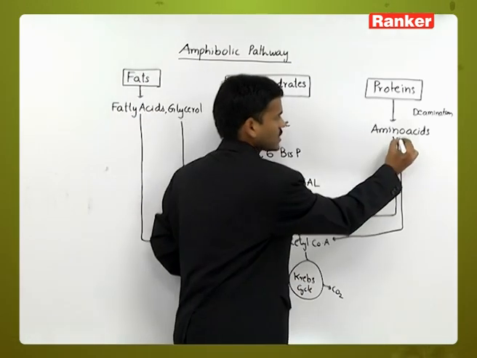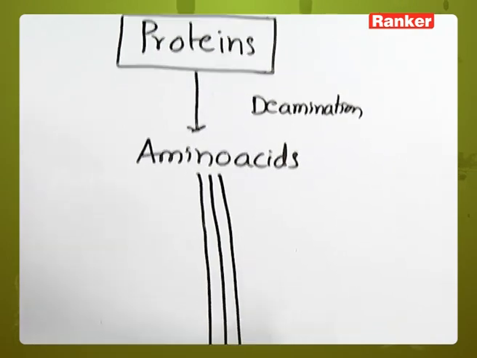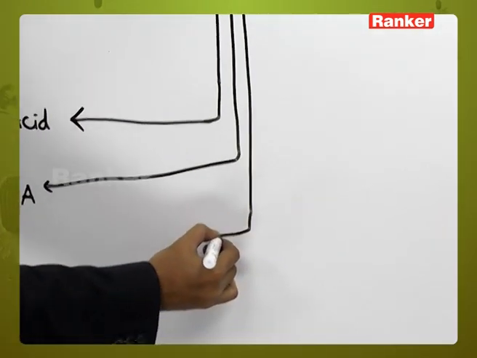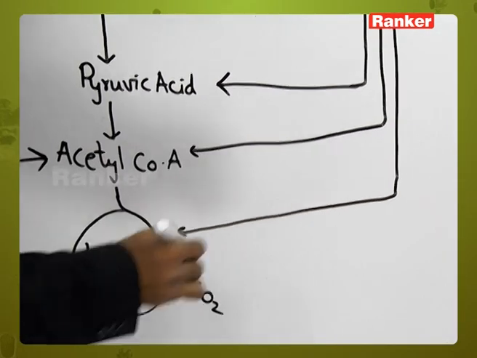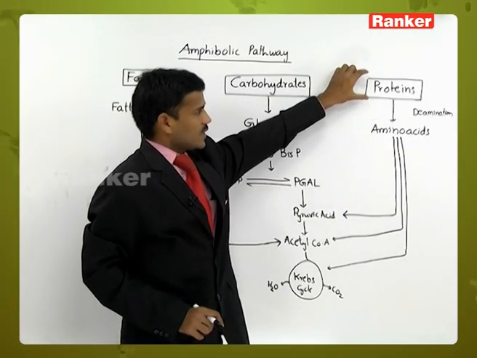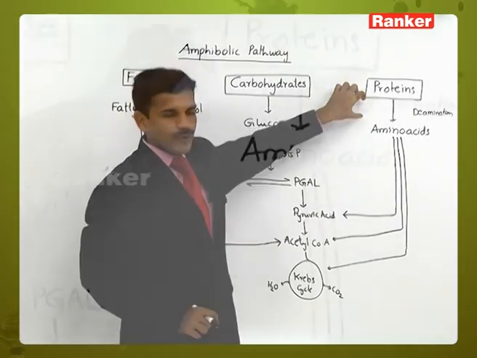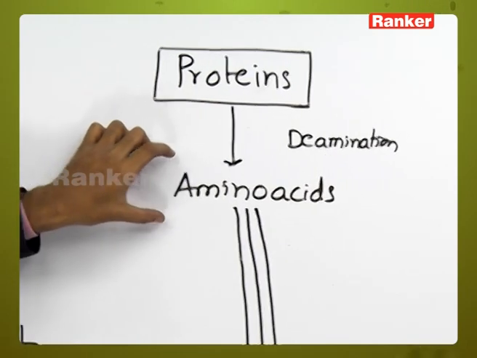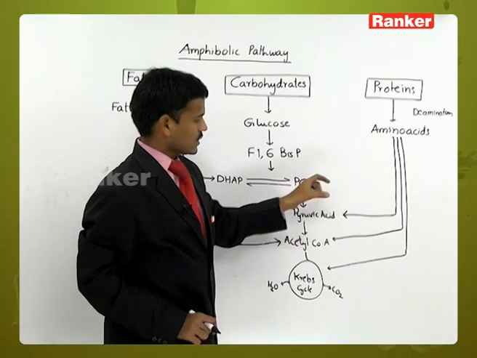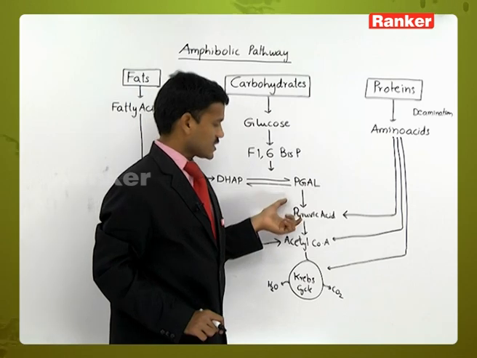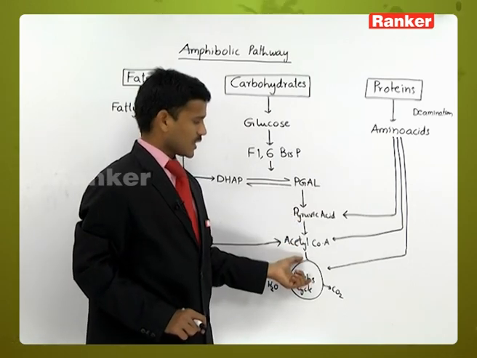After the digestion of proteins by protease enzyme, amino acids are formed. These amino acids enter the respiratory pathway at this point or the Krebs cycle.